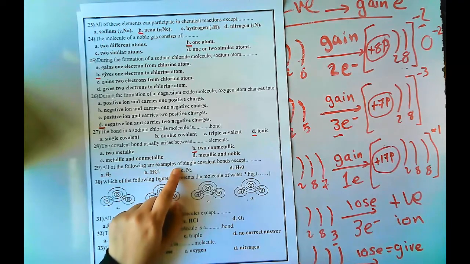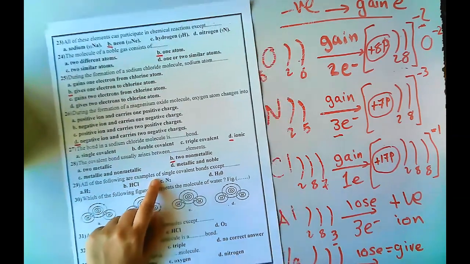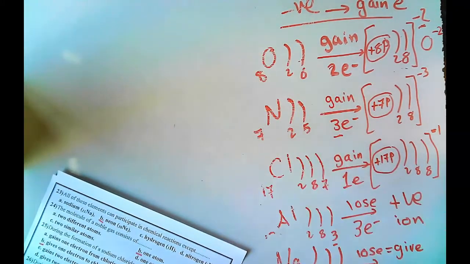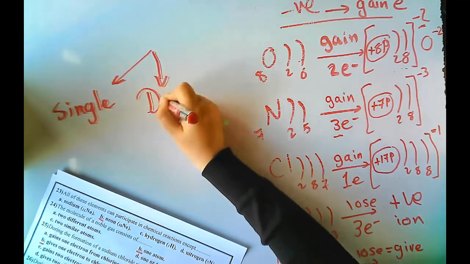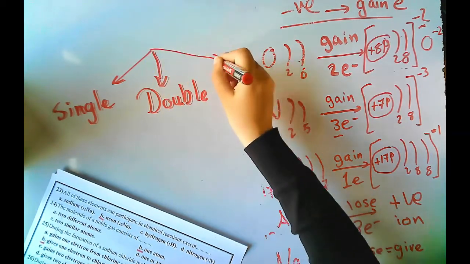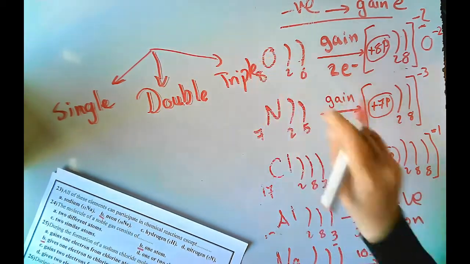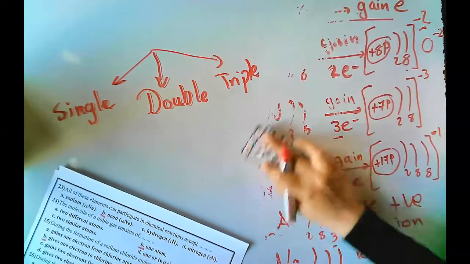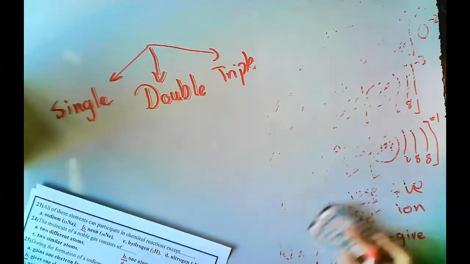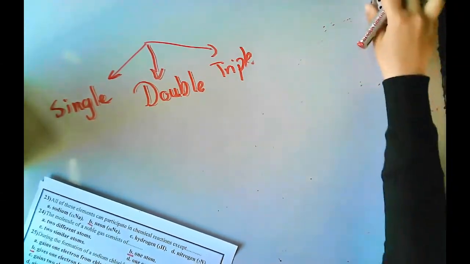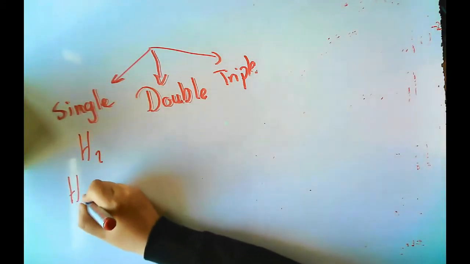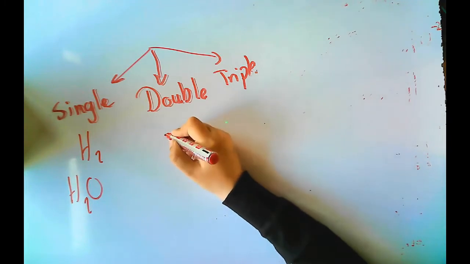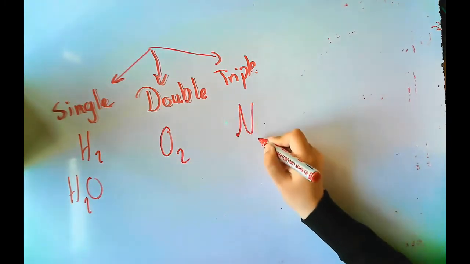All the following are examples of single covalent bond except which one? We know single, double and triple covalent bonds. Single was hydrogen and water. Double like oxygen. Triple like nitrogen.